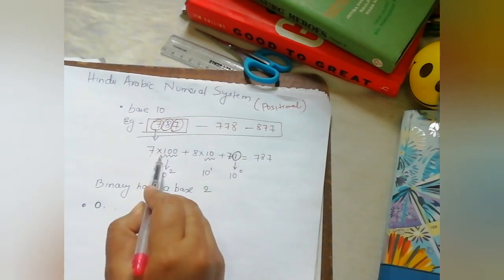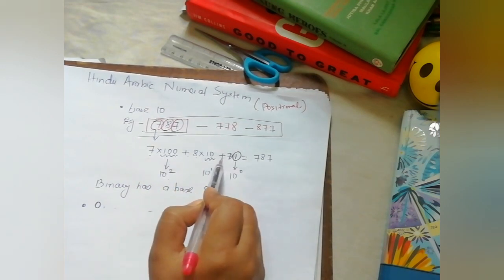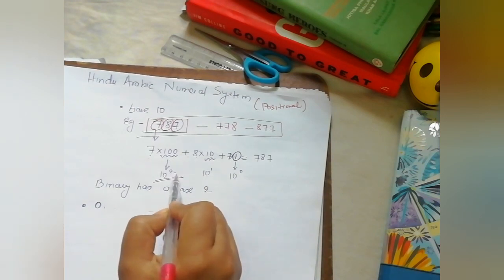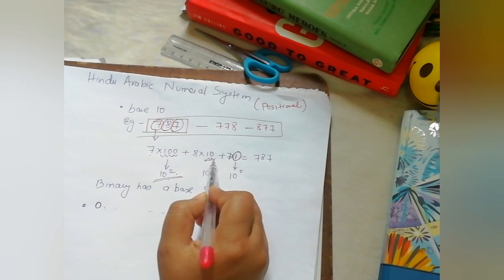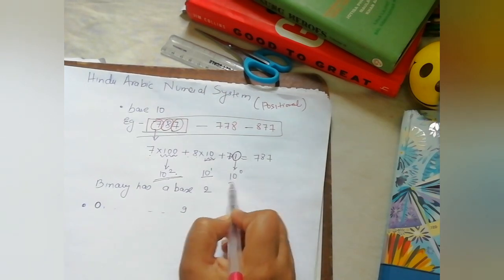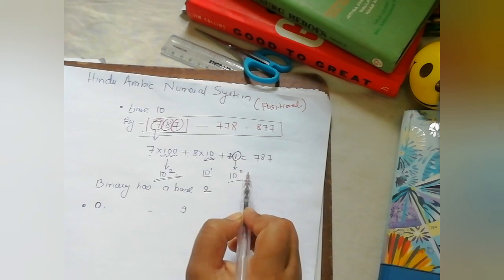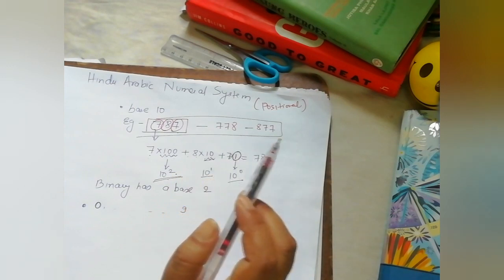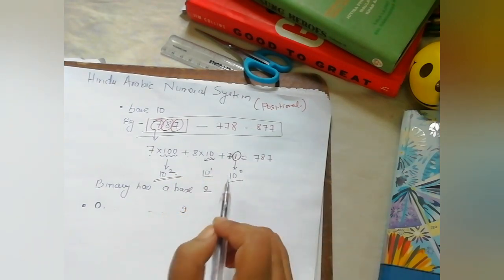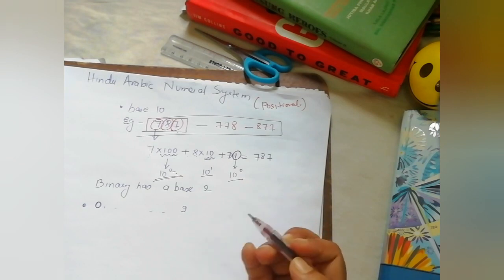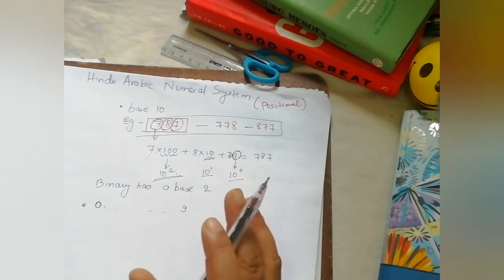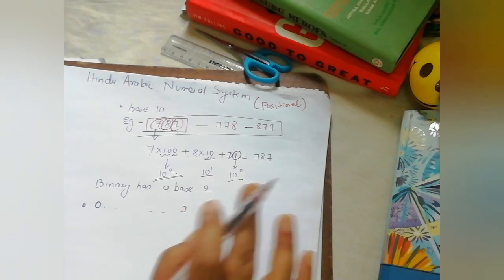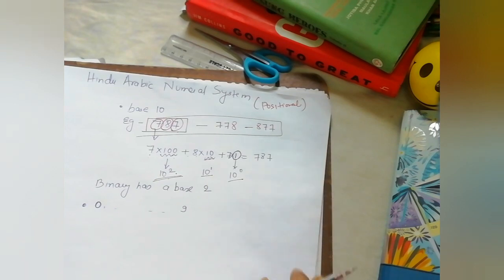It is 7 into 100 plus 8 into 10 plus 7 into 1, where 100 is 10 raised to the power 2, 10 is 10 raised to the power 1, and 1 is 10 raised to the power 0. That's why the Hindu-Arabic numeral system is called a base 10 positional numeral system. One more important thing to remember is that we have 10 digits varying from 0 to 9, and everything around our calculations revolves around these 10 digits.